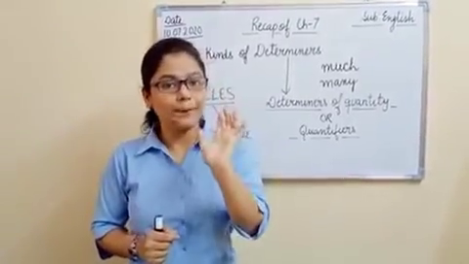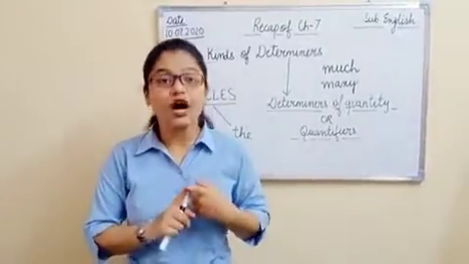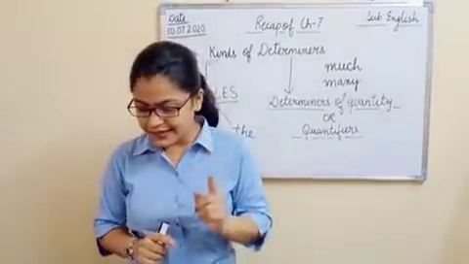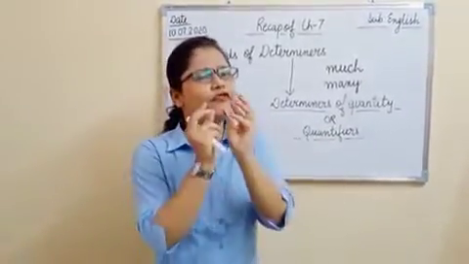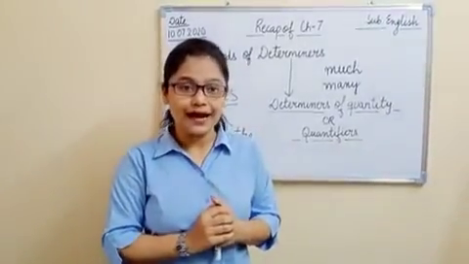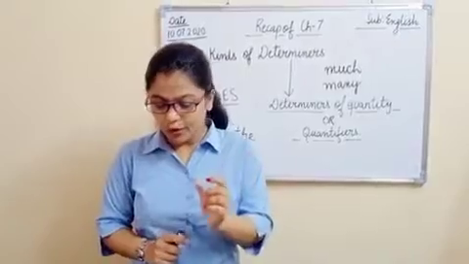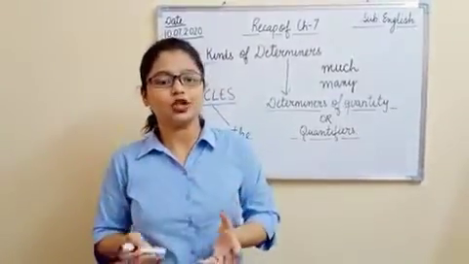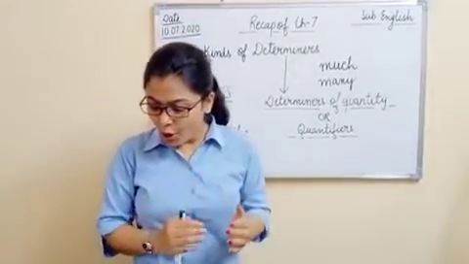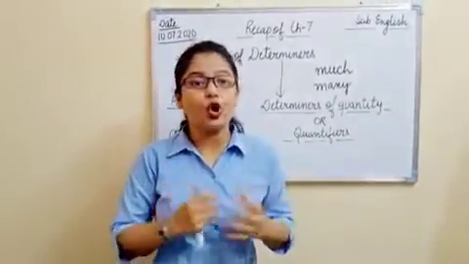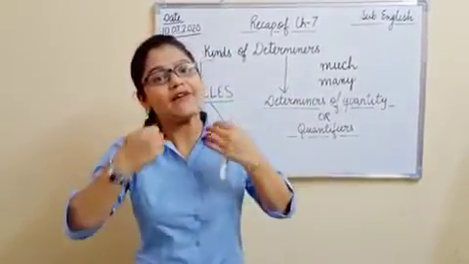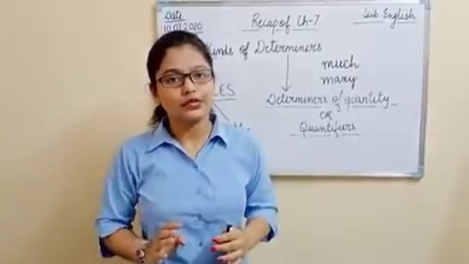Few people. Okay? If I talk about a few, it means some. A few means some. For example, if I say he has only a few friends, it means he is having only some friends, right? Next is the few. It means all whatever there is, right? For example, if I say Mohan gave away the few clothes he had, it means all the clothes which he was having, he gave away all those clothes, okay?